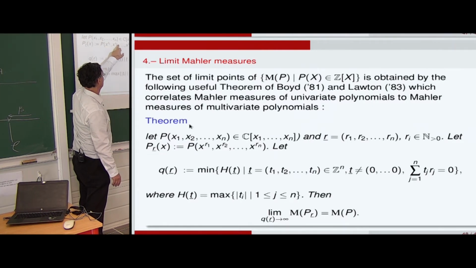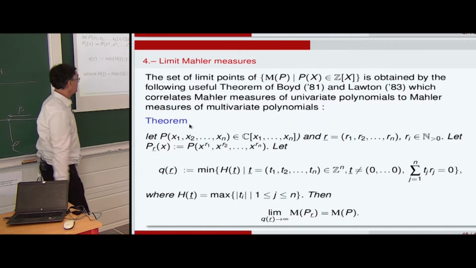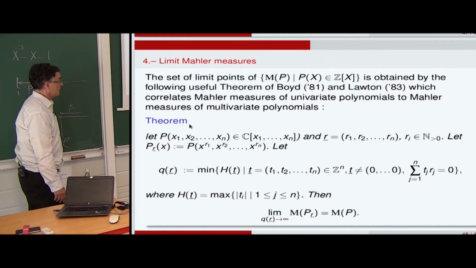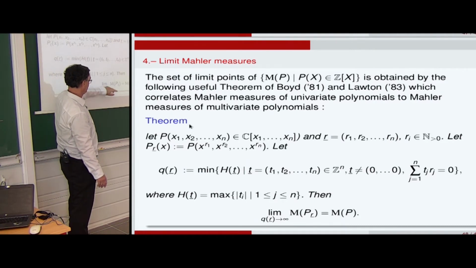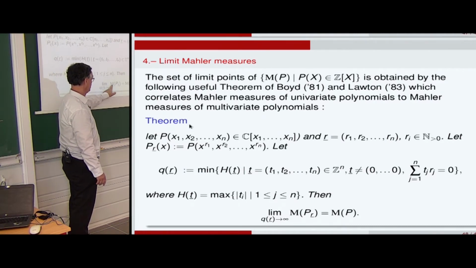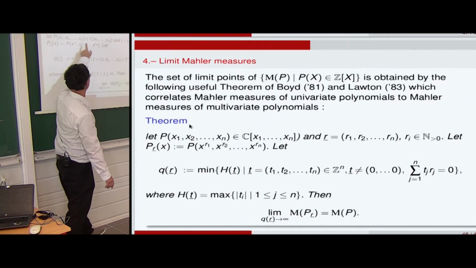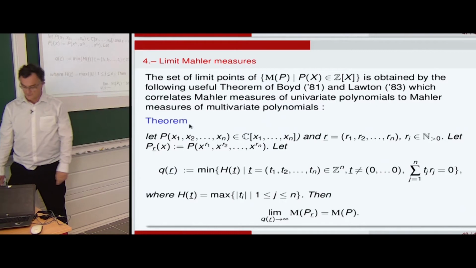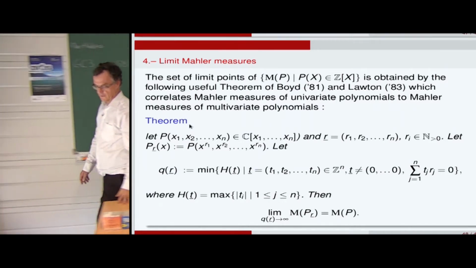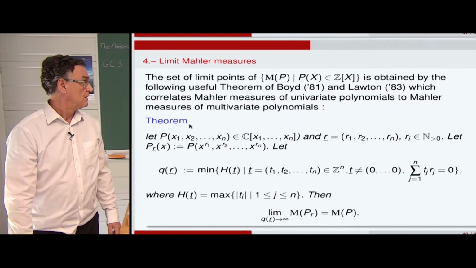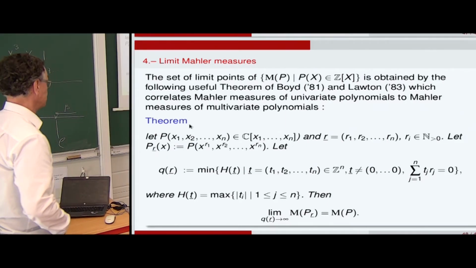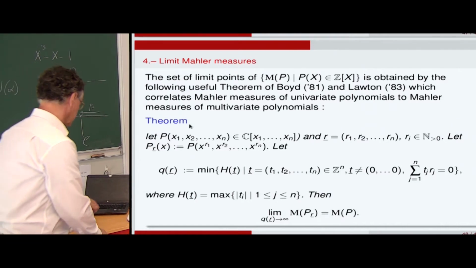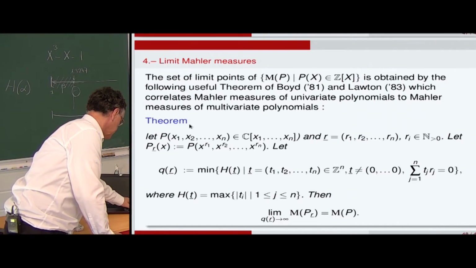This theorem says that the limit of the univariate Mahler measures is equal to the Mahler measure of this polynomial. That's extremely useful, and it has very rich consequences in many aspects. There are cohomological aspects by Rodriguez Villegas and Deninger, and it's linked to periods, mixed motives.